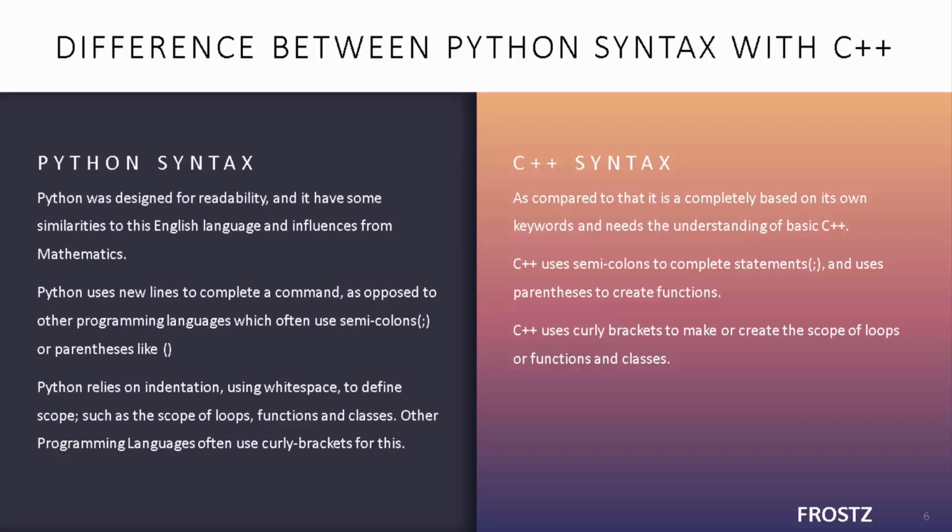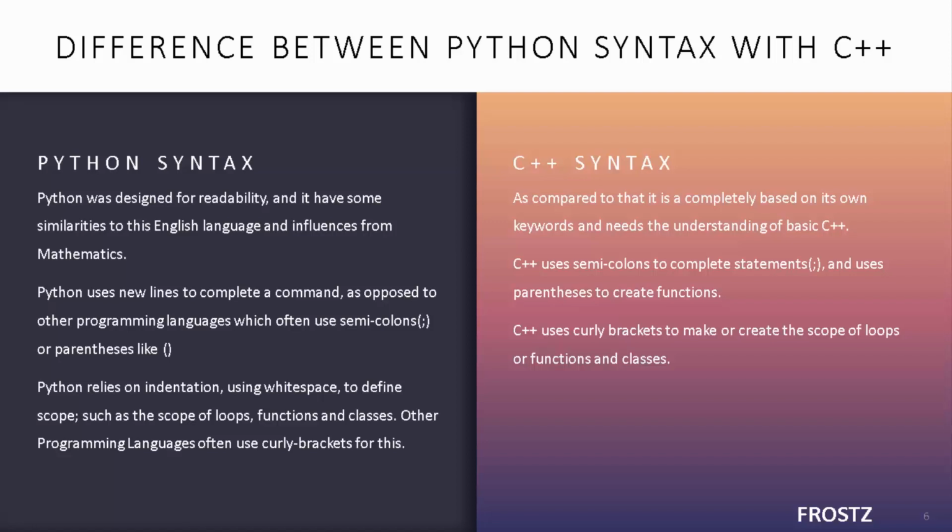Python uses complete commands. Once you write a command or statement in Python, you just need to press enter. That's it. Whereas in C++, every time you complete a statement, you must end it with a semicolon. Or if you want to create functions, you must use parentheses. In Python it is just the opposite, there's no need for any of that. Python relies on indentation. Indentation is using the space key. I mean, literally you have a big key on your keyboard named space. That's what it uses. That's called indentation.